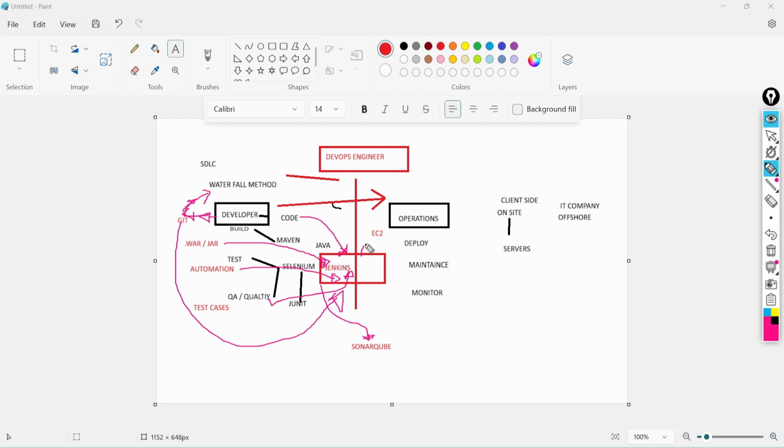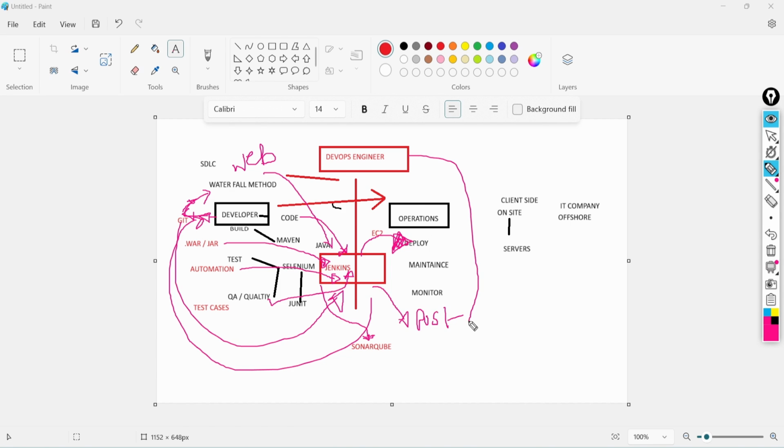Then afterwards, we will do auto deployment into the servers. We will automate everything. Whenever the code is pushed into GitHub, we will add webhooks, so the code will be sent to Jenkins, and all the steps configured in the Jenkins pipeline will be triggered. Then we will add a post email notification. If the build is successful, the mail will be received by the developer, the manager, and the DevOps guy. These three will receive the email.